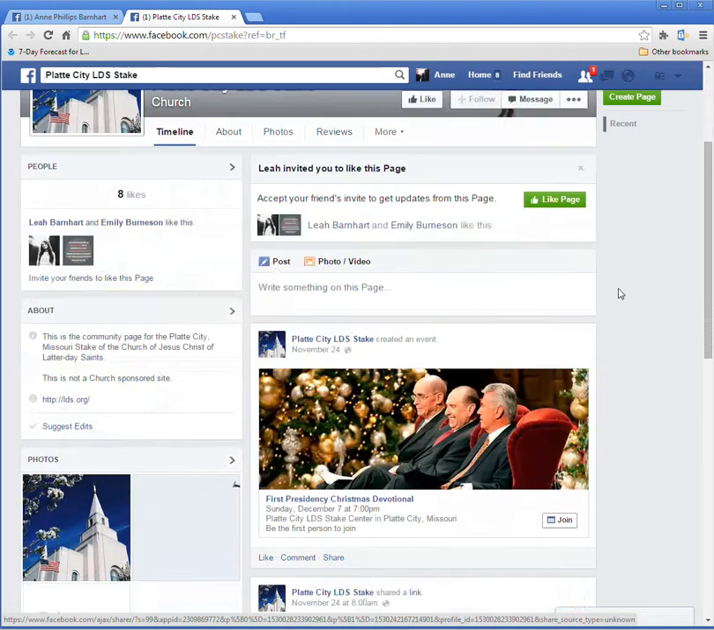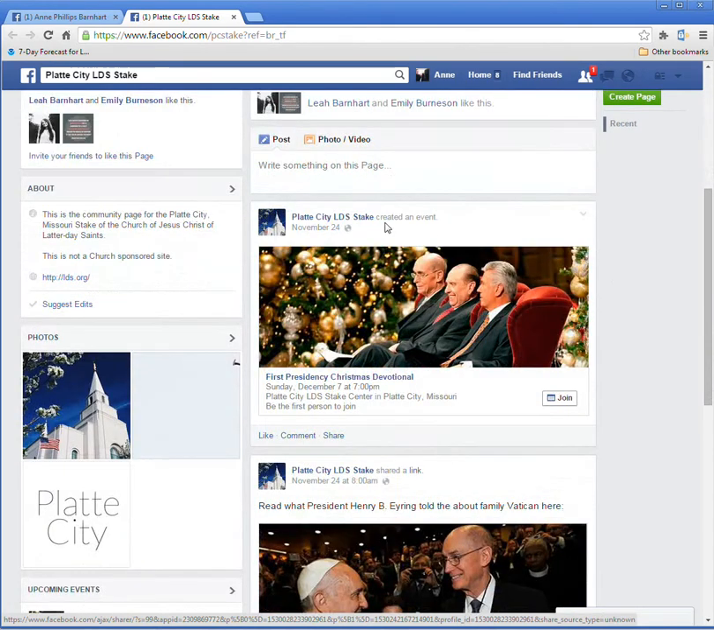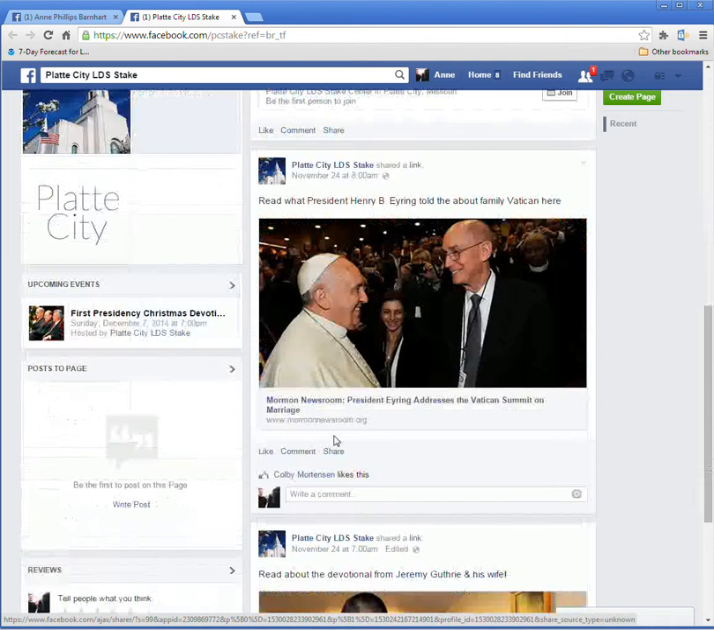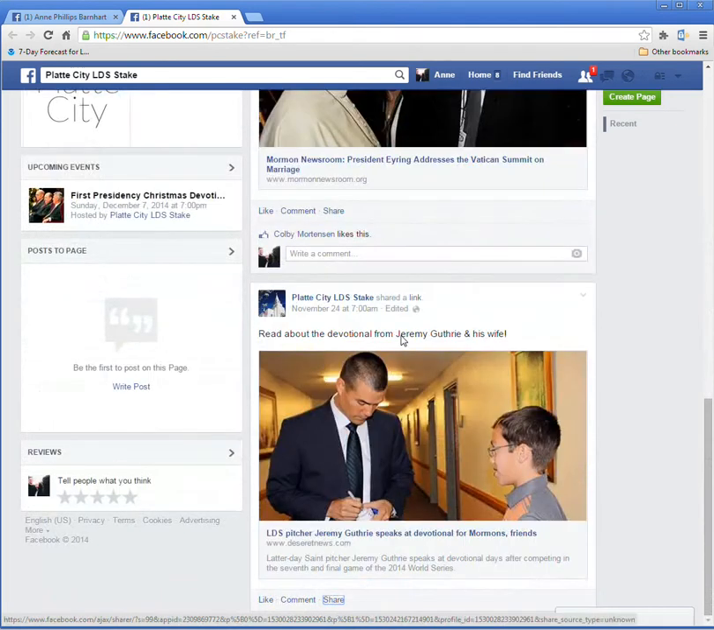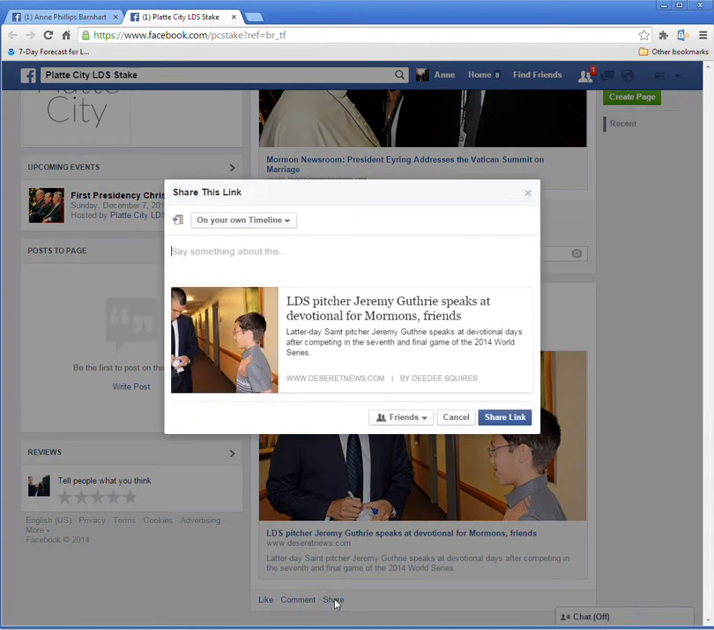If we scroll through some of the items that are on here, here's the First Presidency devotional that's coming up, and we can either like a post, and what happens is there is a like that's added to this, but there's more power in sharing. If I scroll down here, maybe here's the Jeremy Guthrie event. So if I click on share, it will not only put this information on my timeline, but also what I say.